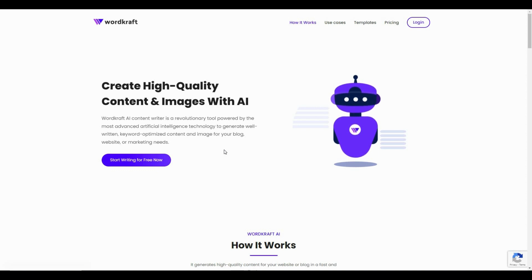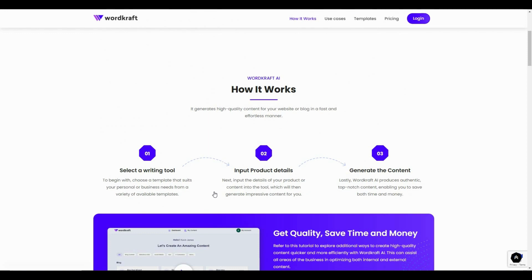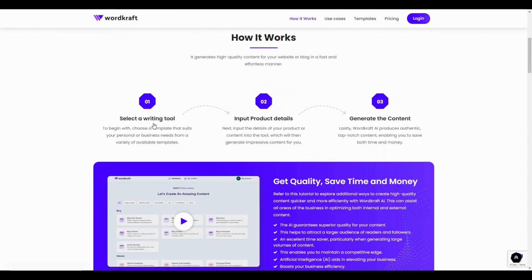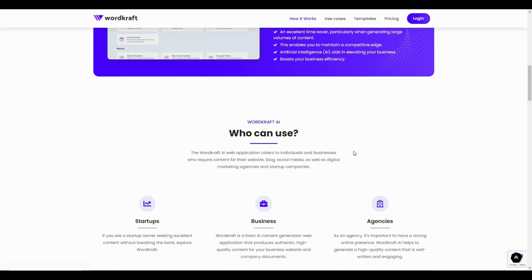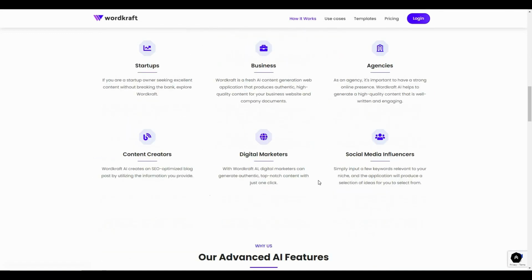And that is not enough for Wordkraft. There is even an AI generator, which means you can generate images with the help of AI by writing a prompt about your image. And the best part about Wordkraft is that it is super easy to write articles through the platform. As you can see, there are only 3 steps. The first is you have to select a writing tool, and then you have to input some product details or details about your content, and then you can generate content that is going to be authentic, which saves you time as well as money.